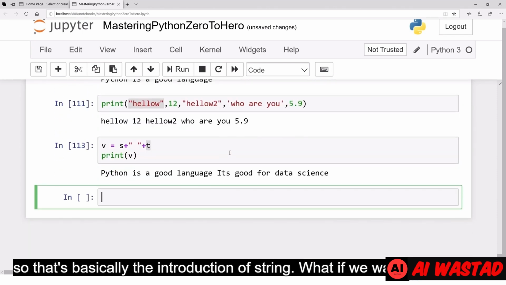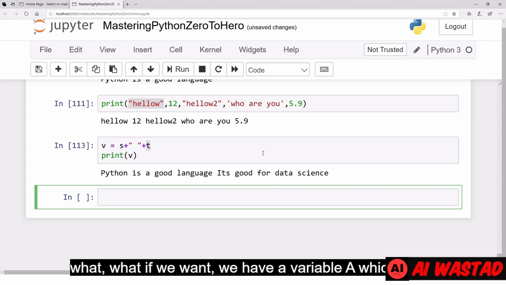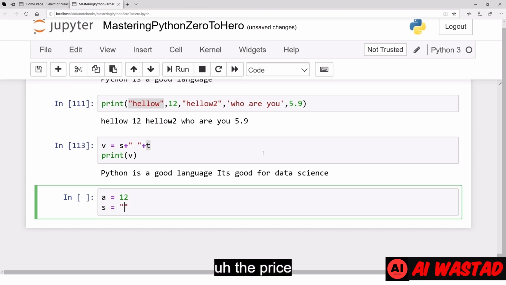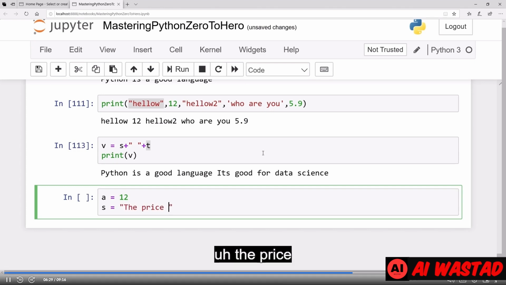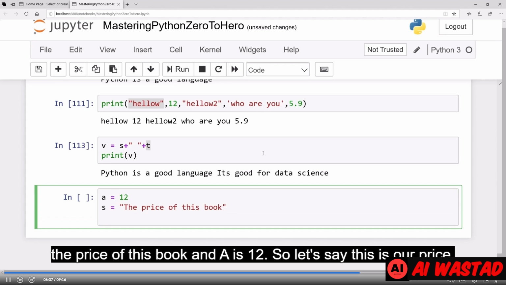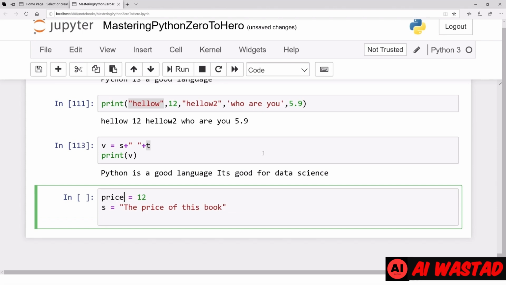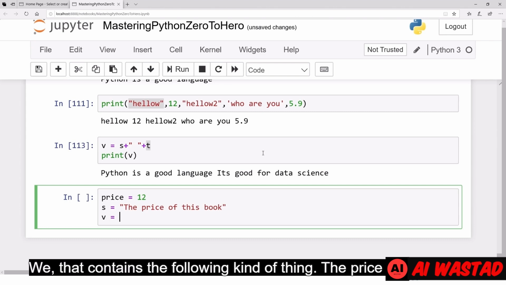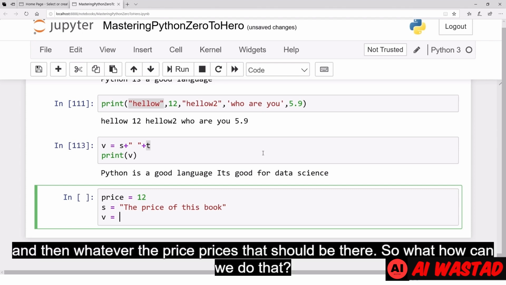What if we have a variable a, which is 12, and let's say we have a variable b, which is the price of this book? Let's say the price of this book, and a is 12. So let's say this is our price. Now price is in integer form, S is in string form. Let's say we want to make another string v that contains the following: the price of this book is, and then whatever the price is should be there.